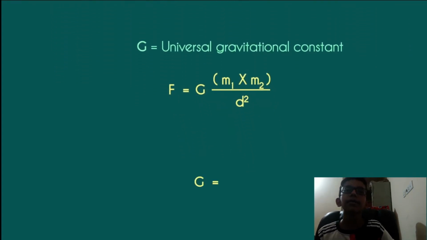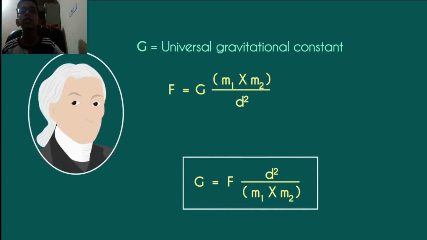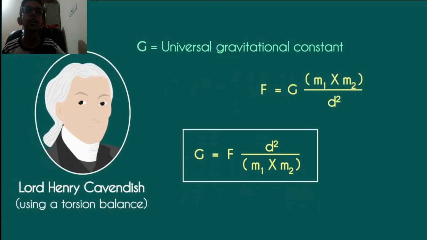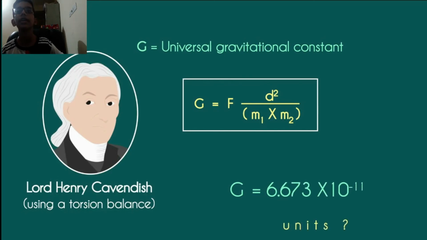The equation can be modified as G equals F times d squared over m1 times m2. The value of G was found by Lord Henry Cavendish using a torsion balance. The universally accepted value of G is 6.673 times 10 raised to negative 11.